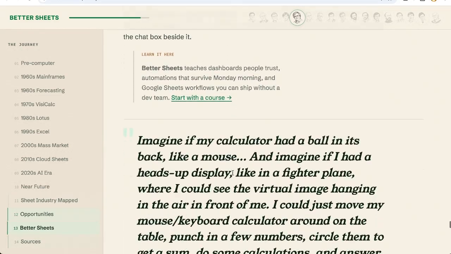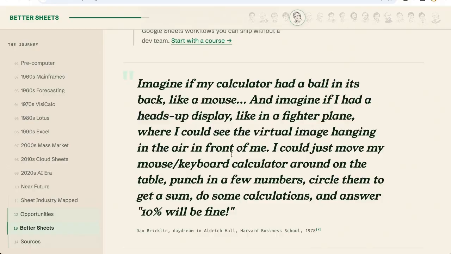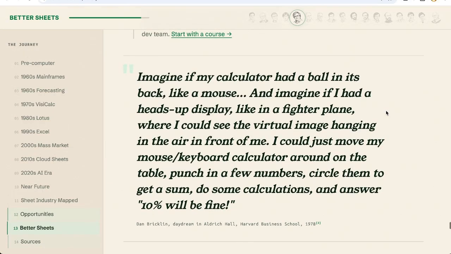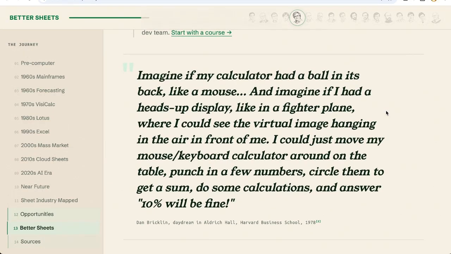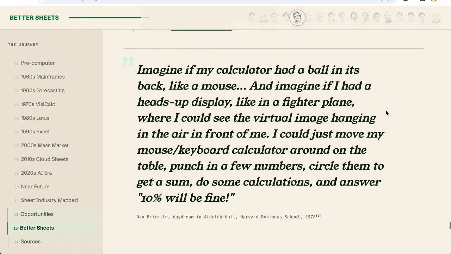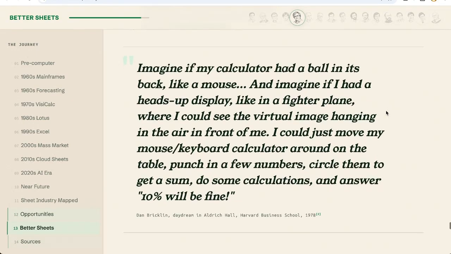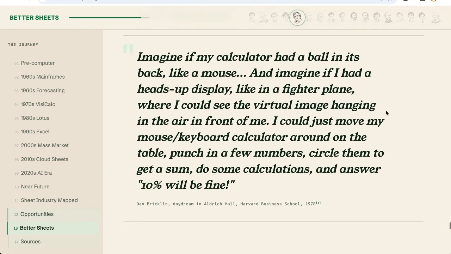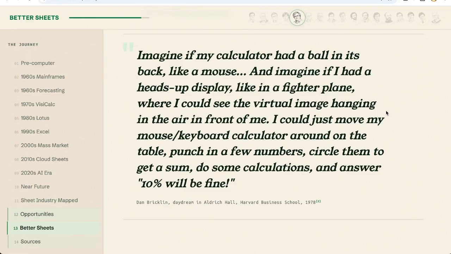And imagine if my calculator had a ball in its back like a mouse. And imagine if I had a heads-up display like a fighter plane, where I could see the virtual image hanging in the air in front of me. Sounds like Iron Man, right? I could just move my mouse and keyboard calculator around on the table, punch in a few numbers, circle them to get a sum, do some calculations, and get an answer. 10% will be fine. Well, this was actually what Dan Bricklin had in mind. He was daydreaming in 1978. That's why spreadsheets look the way they look now.